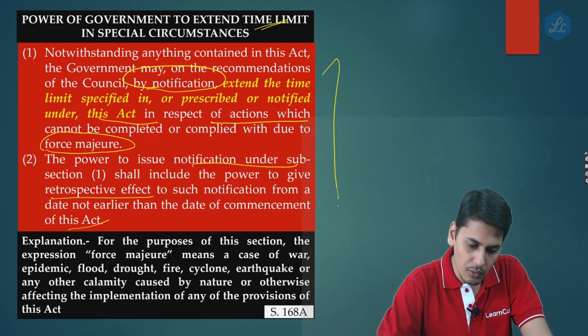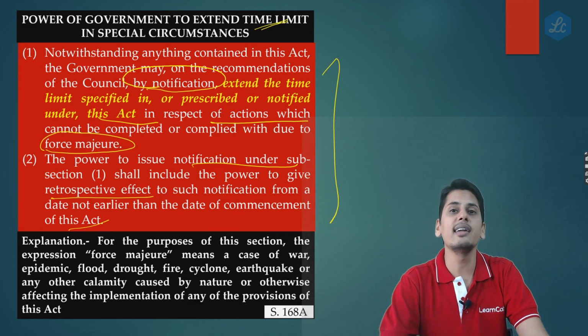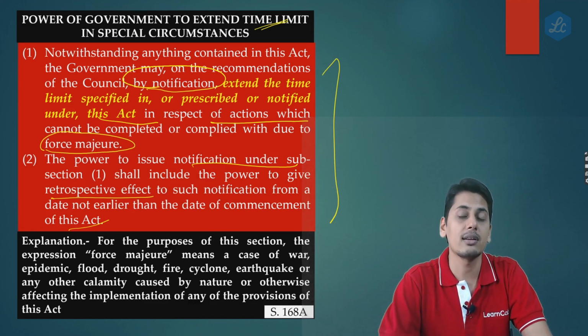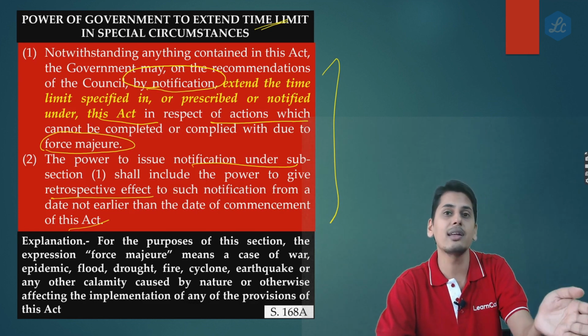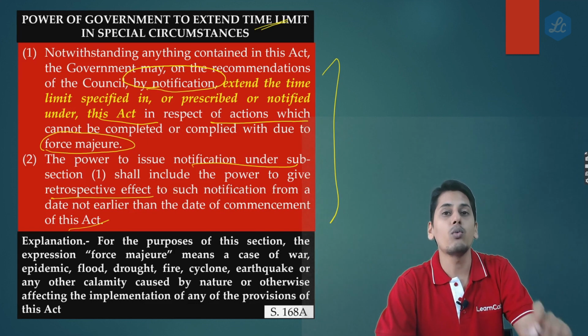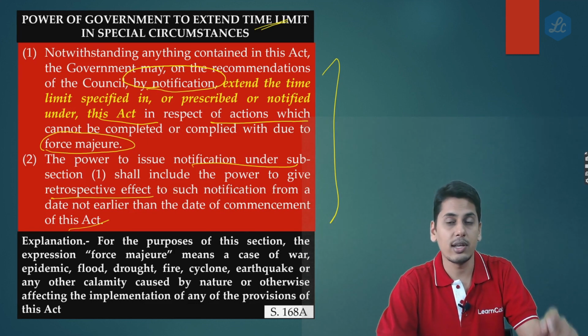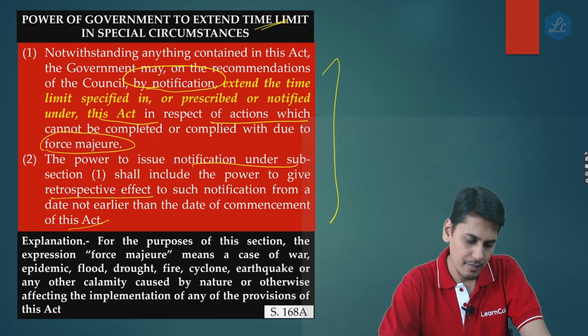So friends, during COVID, notification was issued under section 168A, extending various time limits which are present in the Act, and this notification came with retrospective effect. That is, after the lockdown started, the due dates were already expired. Now the government wanted to extend these due dates, so the government issued a notification later giving retrospective effect.